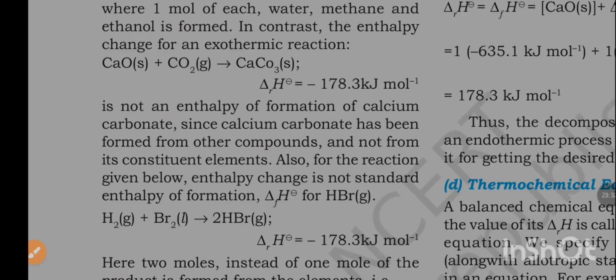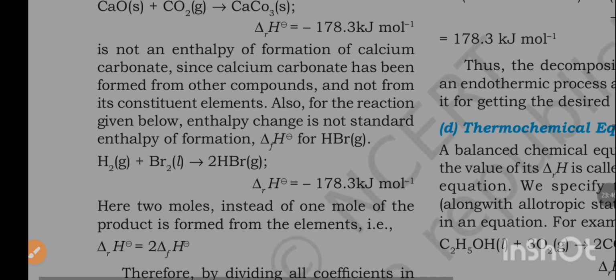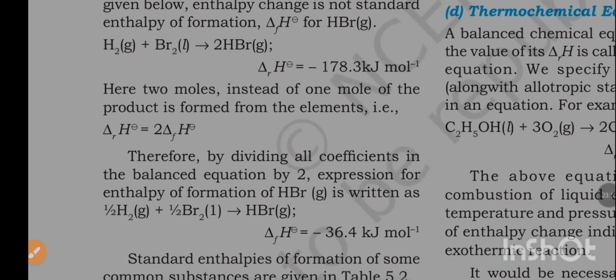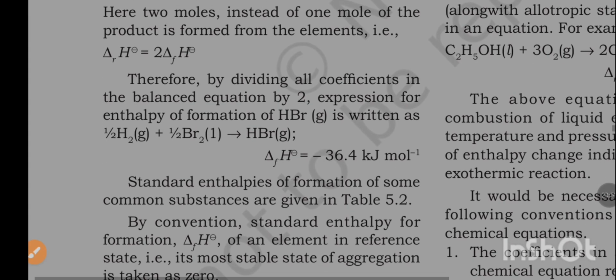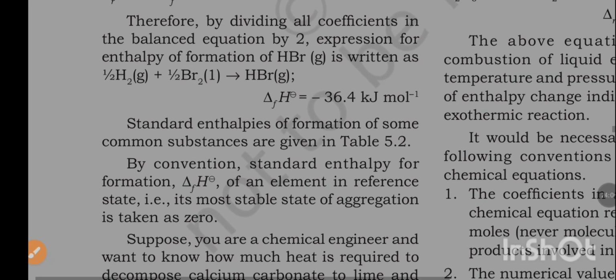Also for the reaction given below, the enthalpy change is not the standard enthalpy of formation. ΔfH° for HBr: H2 + Br2 → 2HBr. Here 2 moles instead of 1 mole of the product is formed from the elements. ΔrH° = 2ΔfH°. Therefore, by dividing all coefficients in the balanced equation by 2, the expression for enthalpy of formation of HBr is written as ½H2 + ½Br2 → HBr.